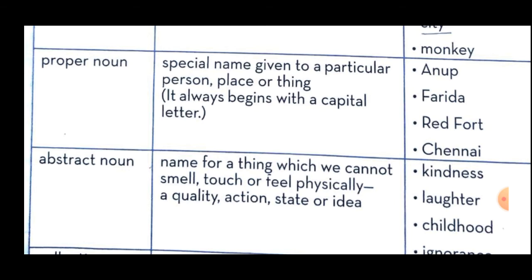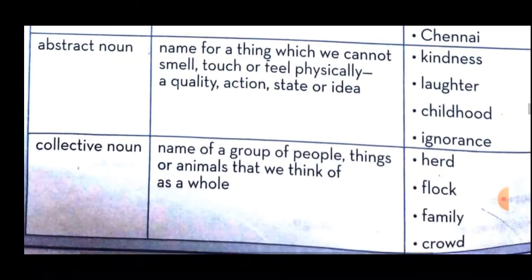Now see the third kind of noun, that is abstract noun. Abstract noun means what? Name for a thing which we cannot smell, touch or feel physically: a quality, action, state or idea. Okay, I repeat once again, students.